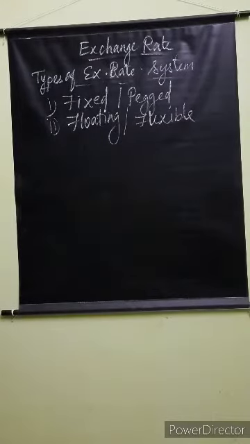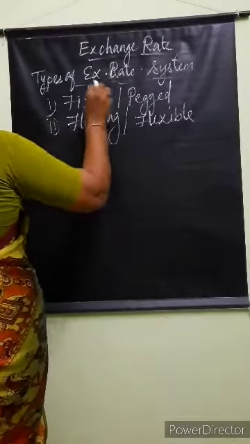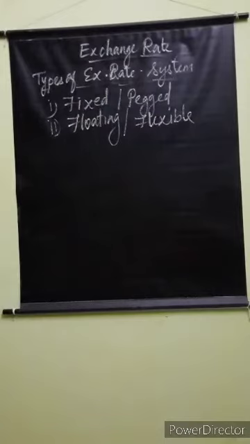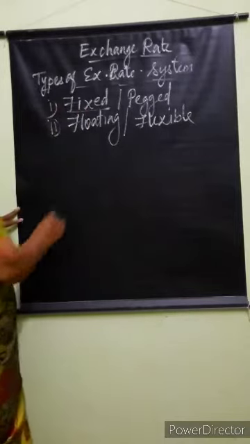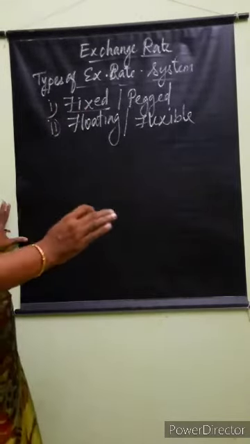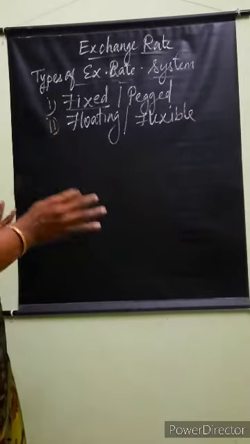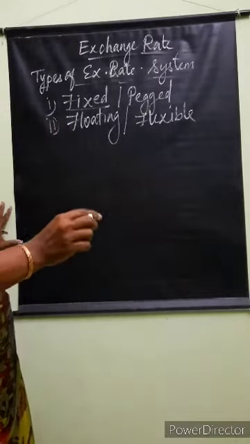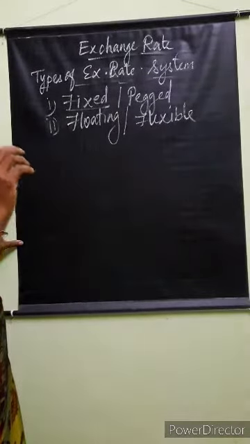Some countries follow a fixed exchange rate system, and they agree to keep their currency at a fixed rate determined by the government.